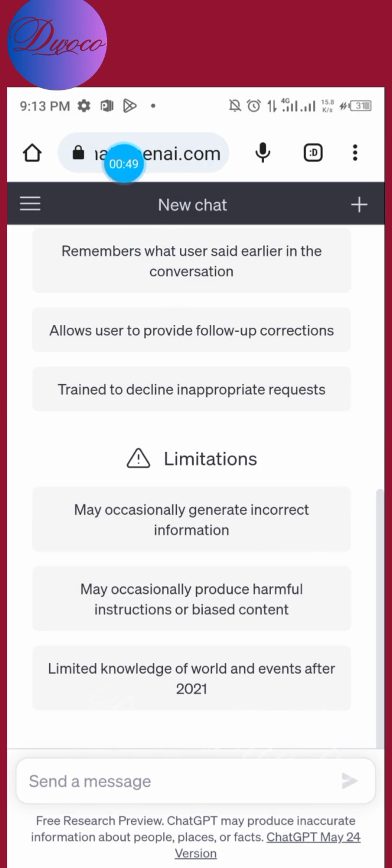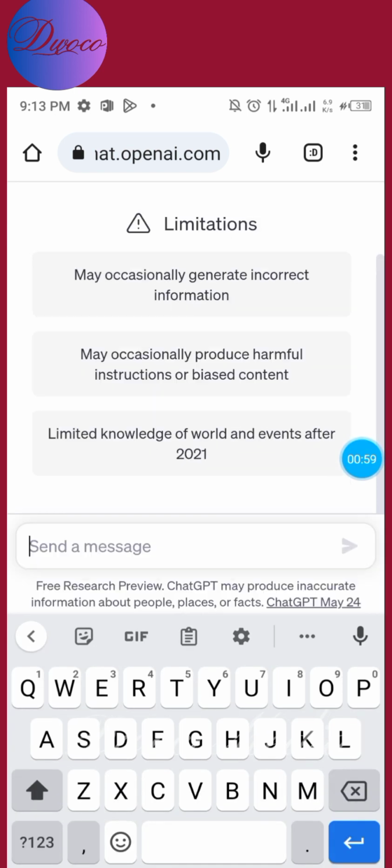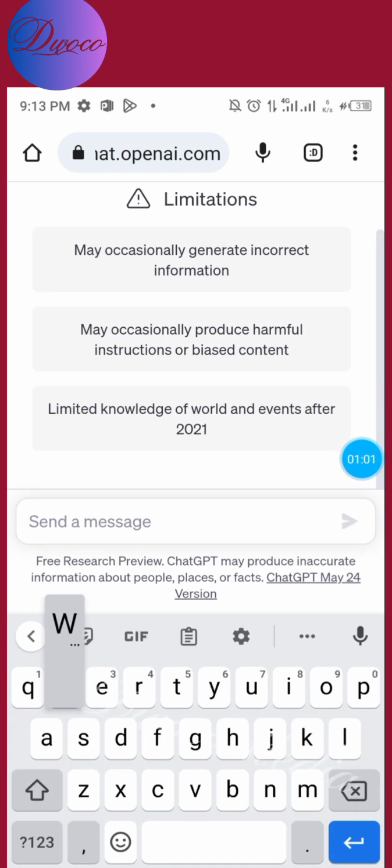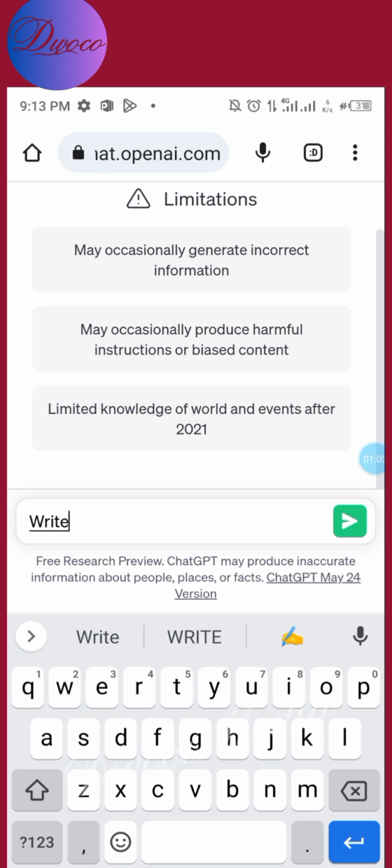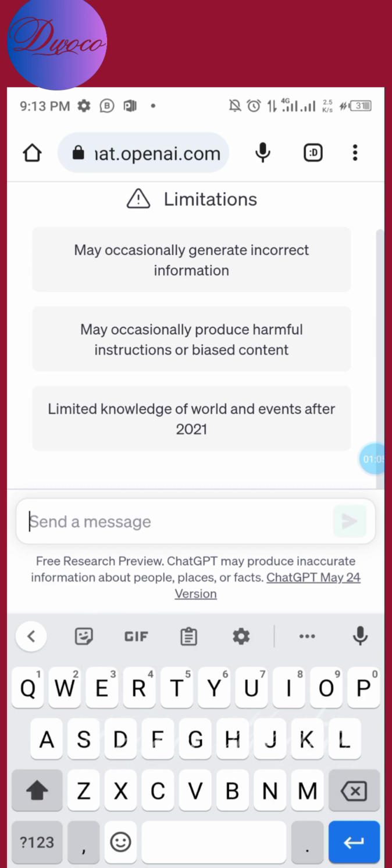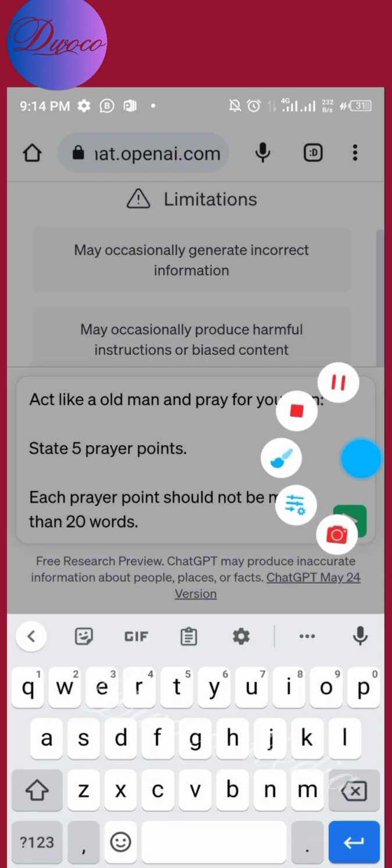So in ChatGPT, just type chat.openai.com. Then sign up if you have not signed up before, and then you are good to go. So click on this plus sign, and here I'm going to write what you want to write. So I'm going to say, act like, give me time, let me write that for you.